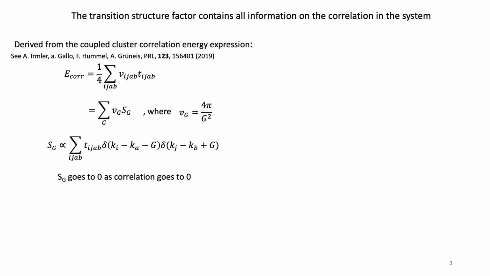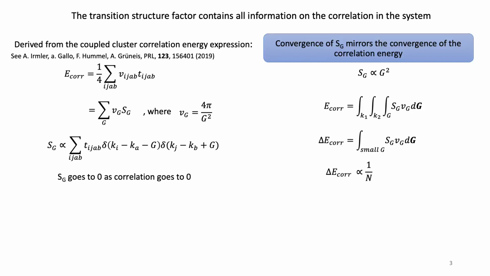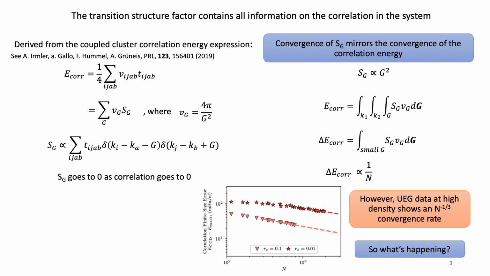Recent research on coupled cluster in solids have shown a new, non-observable property dubbed the transition structure factor. This property is derived from the correlation energy expression and contains all information about the correlation in the system. Due to its relation to the correlation energy, the structure factor can be evaluated to determine the convergence rate of the correlation energy for solids. The literature results for analysis on the structure factor at small G show a convergence rate of n to negative 1. However, as previously stated, our results show an n to negative one-third convergence rate.